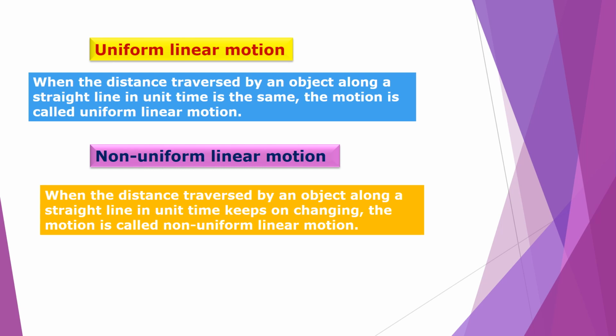So, in this way, today we have learned types of motion, in that linear motion, and this linear motion has two types, that is uniform linear motion and non-uniform linear motion.